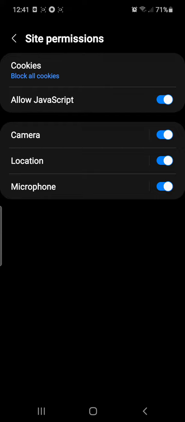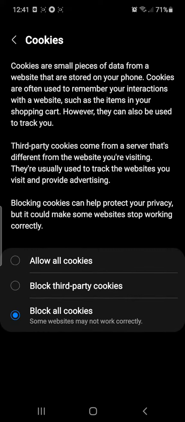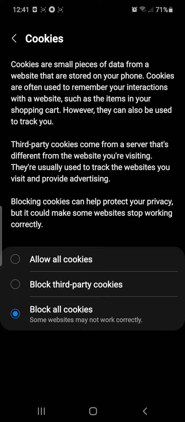And up you can see there is written cookies. And for me, here you can see it's all blocked. So I will allow them. And let's go back.